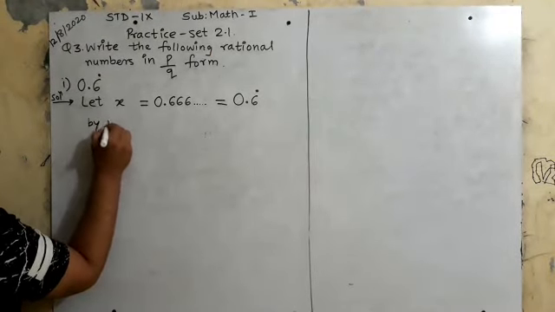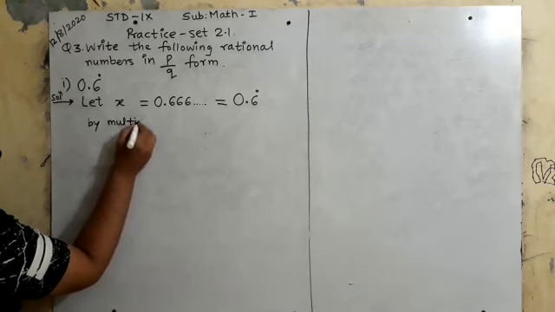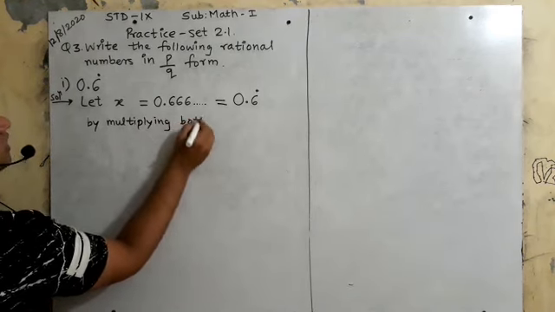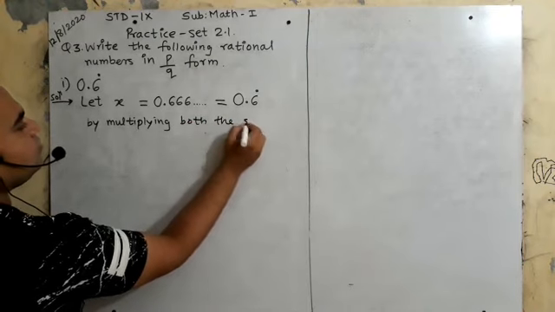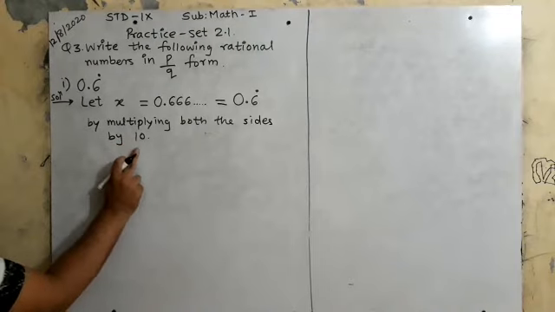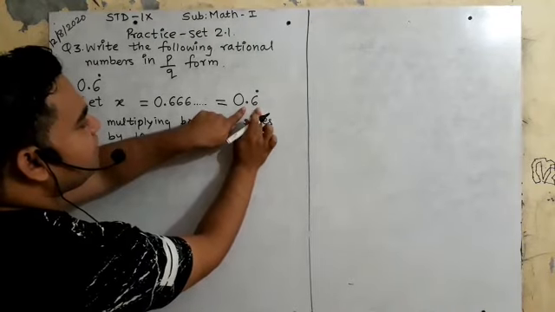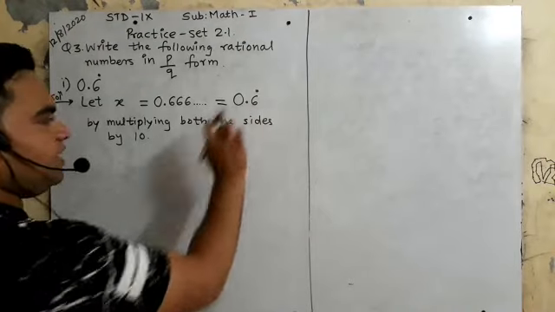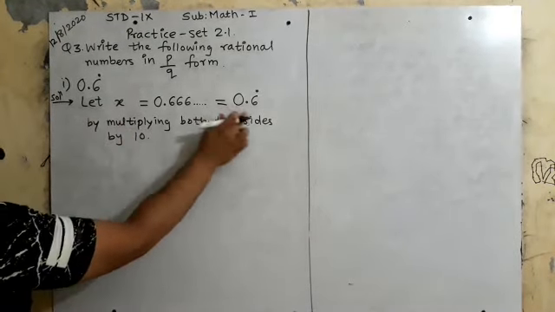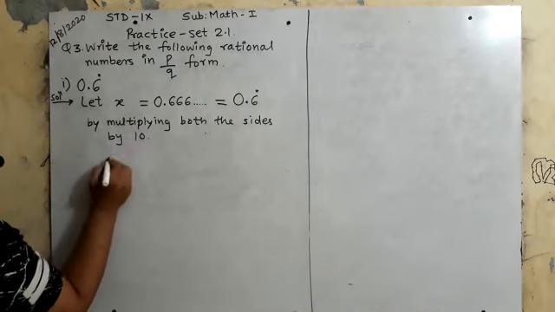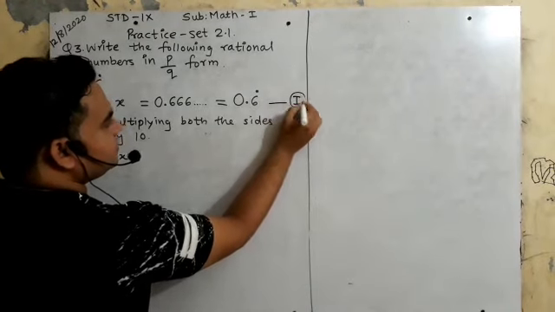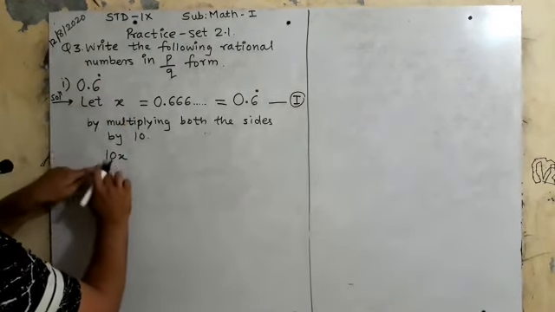By multiplying both the sides by 10. Why 10? Because here decimal point is after one digit. Okay, एक डिजिट के बाद ही decimal point है. Okay, so I will multiply this by 10, this. Okay, so this 10x is 10x. So this will be my first. Okay, now this will become 10x.